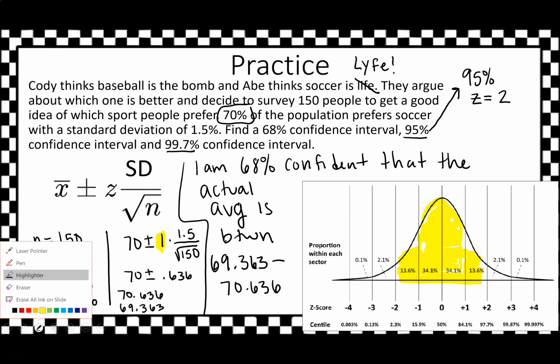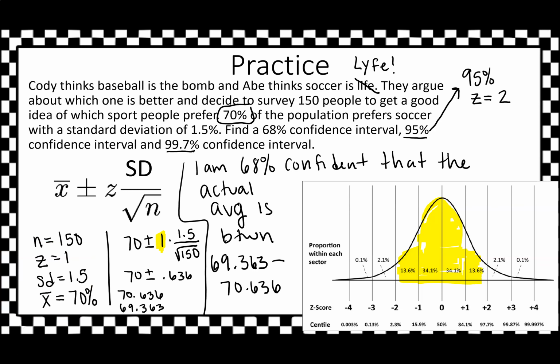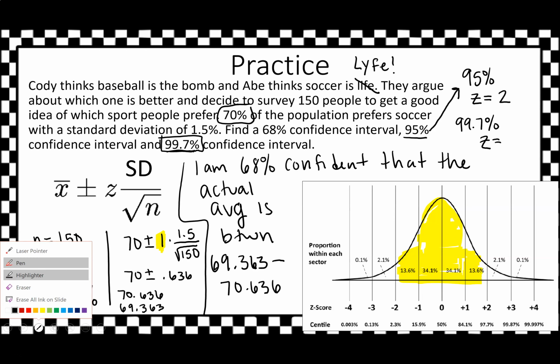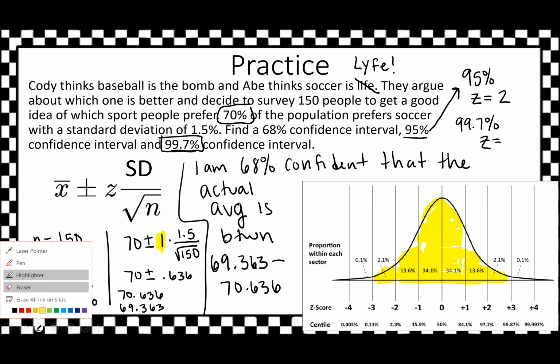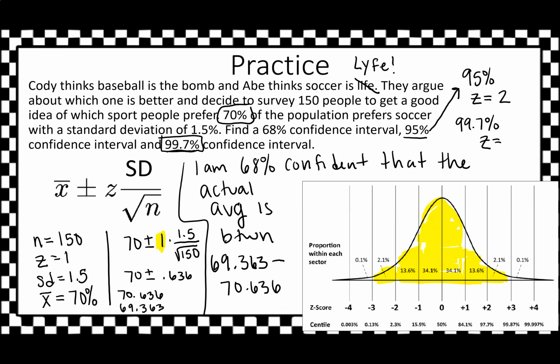All right, now, last one here. If I asked you for a 99.7% confidence interval, so 99.7%, what would you let your z-score be? In this case, I would note that it's going to include these values right here for 99.7. And that's going to be a z-score of 3. So again, what would change? Go back and look here. We would change that to 3.